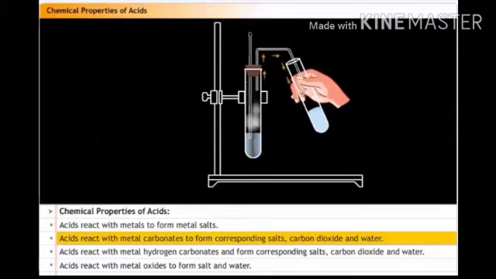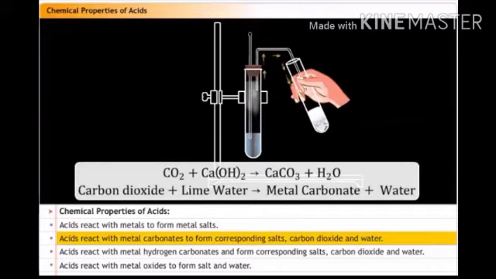Now pass this gas through the lime water. The lime water turns milky, and lime water is chemically called calcium hydroxide. And the lime water turns milky due to the formation of white precipitate of calcium carbonate. When carbon dioxide reacts with lime water, then metal carbonate plus water is formed.